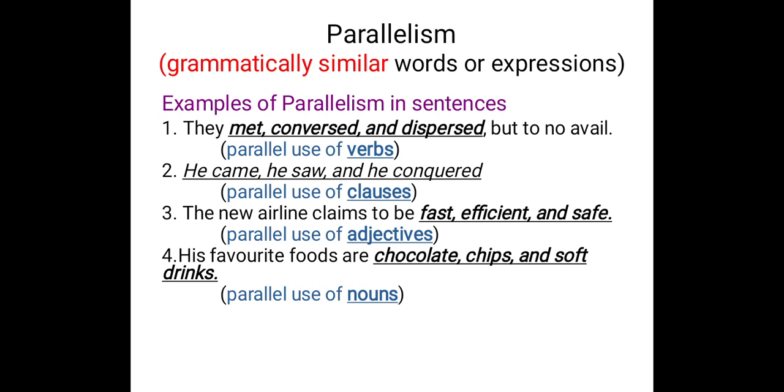He saw is another clause, and he conquered is also another independent clause. So parallel use of clauses. In the third sentence, it is the parallel use of adjectives. Fast, efficient and safe are adjectives. And in the last sentence, you can see the parallel use of nouns. His favorite foods are chocolate, chips and soft drinks.